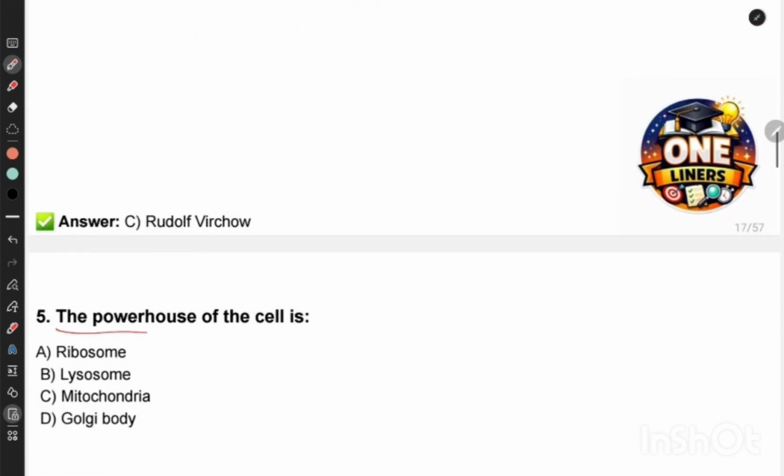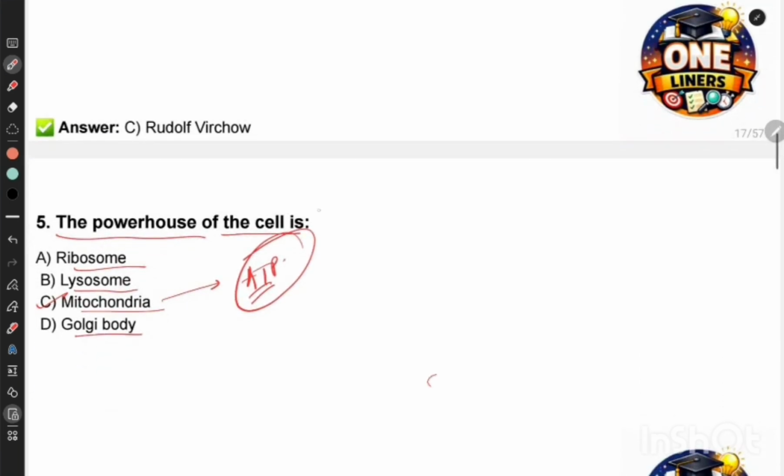Next question. The powerhouse of the cell is ribosome, lysosome, mitochondria, and Golgi body. So the powerhouse of the cell is mitochondria, right? Because it generates ATP, okay? In this, generation of ATP happens, which is your energy currency. Okay, next one.